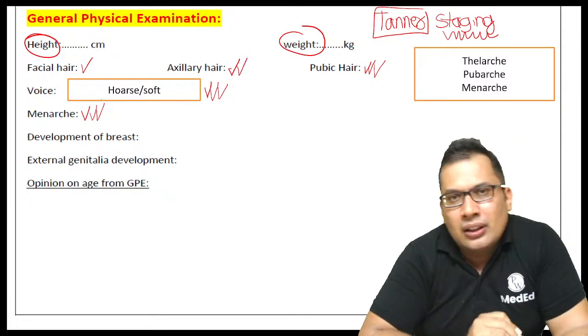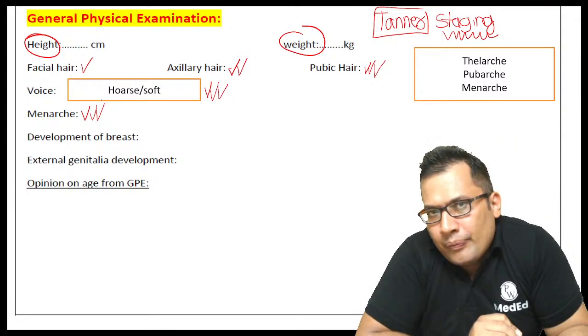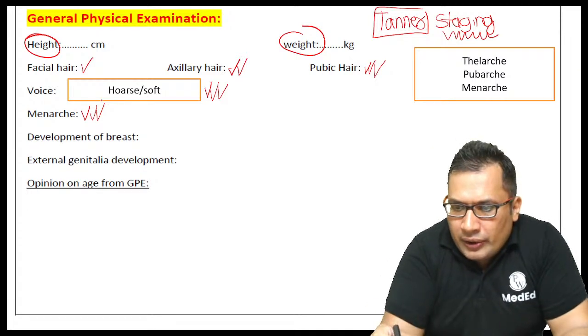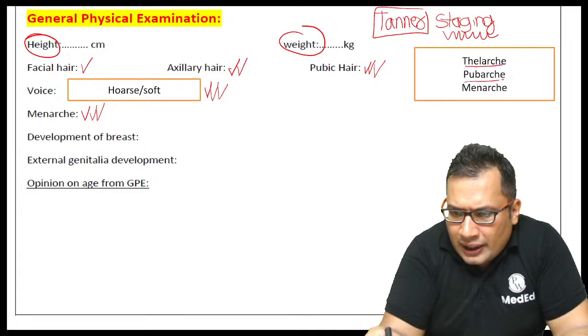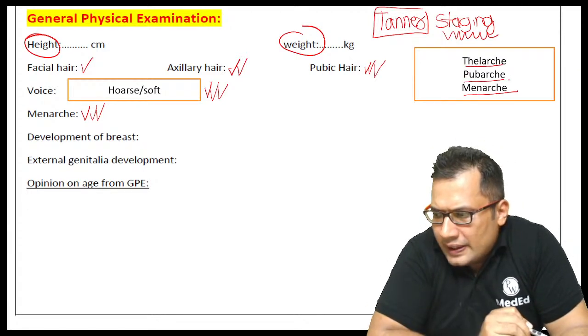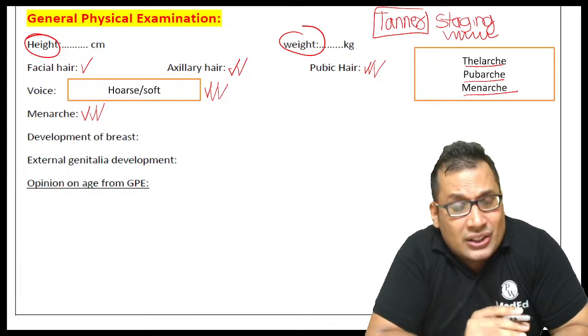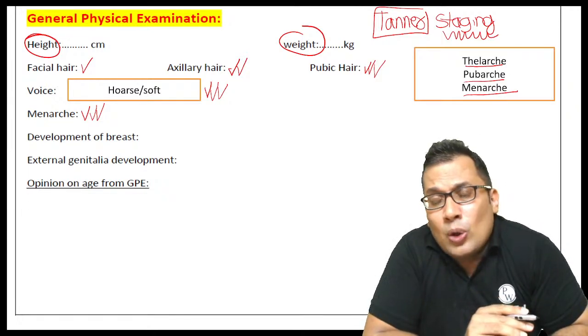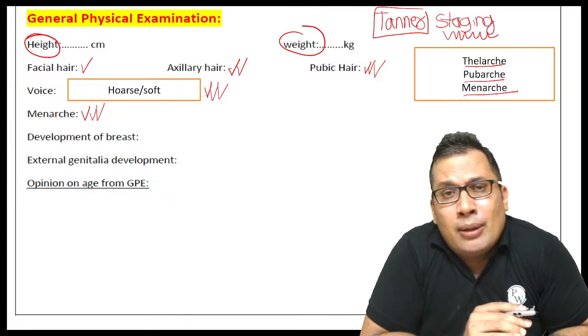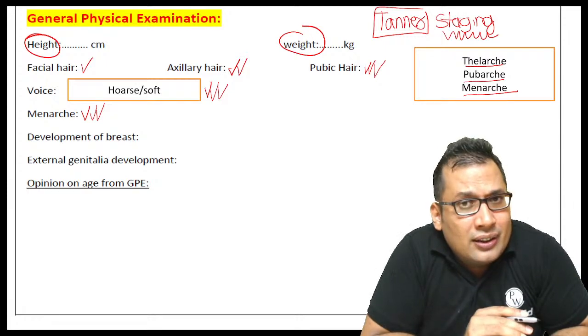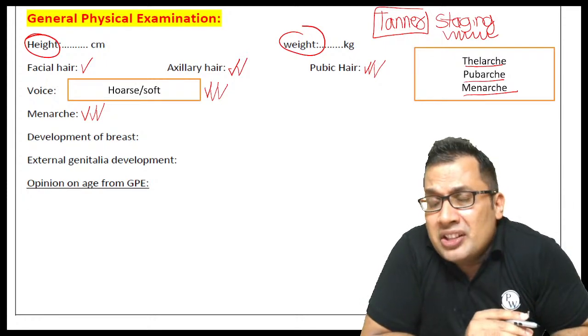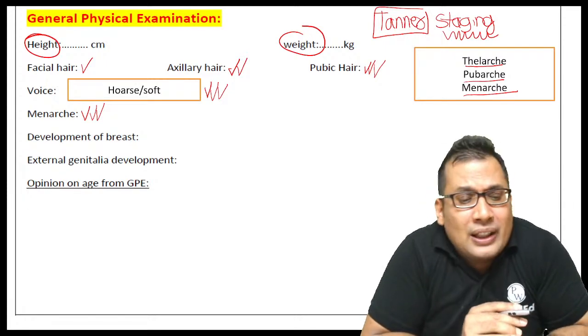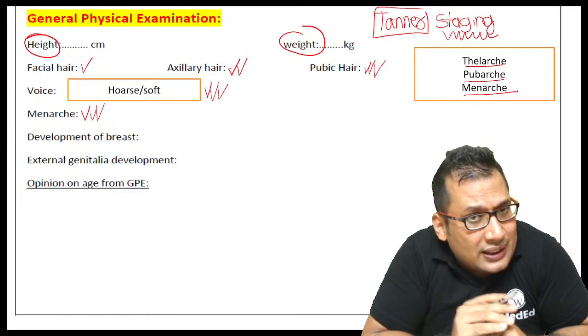Menarche, onset of menarche. Okay, you need to mention thelarche, pubarche, and menarche. This is very important component. They can ask, what do you mean by thelarche? What do you mean by pubarche? What do you mean by menarche? And what is the Tanner staging? Which is going to occur early? Which is going to occur last? Very commonly asked question in your exam. That we are going to discuss in next slide.